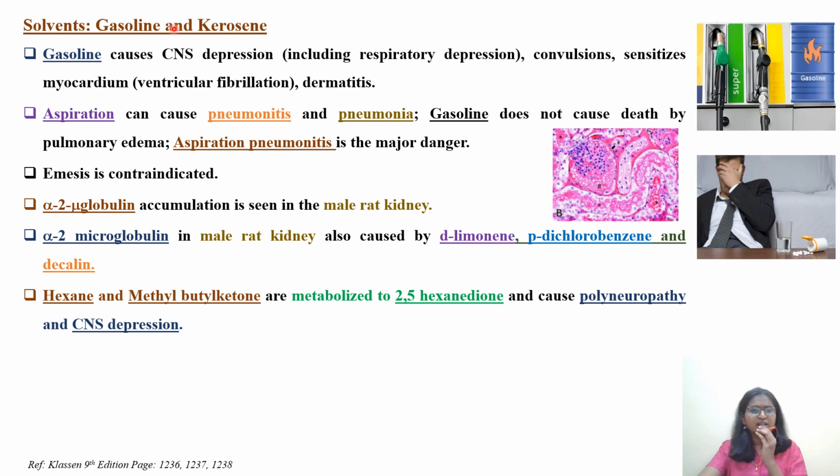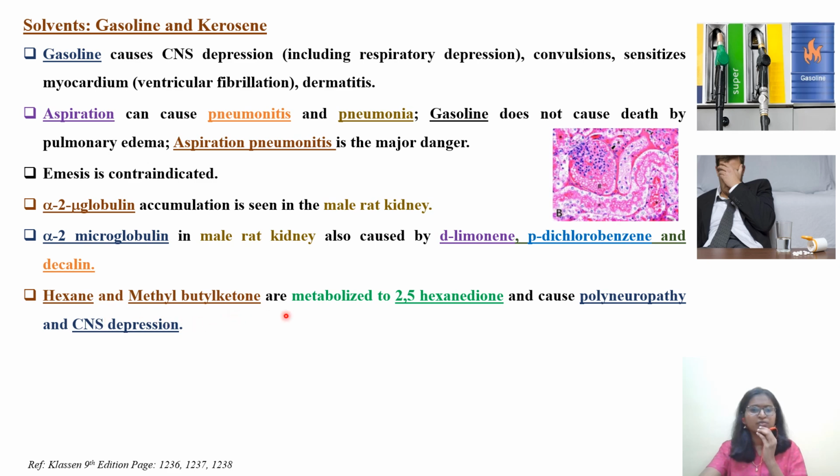Next, apart from these two solvents, we'll also read a few notes about hexane as well as methyl butyl ketone, because hexane may be one of the components in gasoline. What gasoline is and how it contains a mixture of various constituents, we'll see in the next slide. Hexane and methyl butyl ketone are two solvents you will also come across in ICH-Q3C. I would request you to go back and read ICH-Q3C, check whether methyl butyl ketone is mentioned, and what class it is, class 2 or class 3 solvent, because it is a very commonly used solvent in the chemical and pharmaceutical industry.